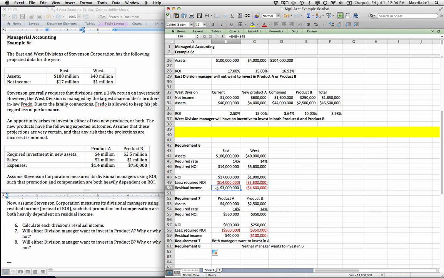Obviously, anything that's positive is good. Anything that's larger is better than anything that's smaller. But what if you've got this East Division that makes 3 million of residual income and Walmart also makes 3 million of residual income? You can't really make a direct comparison there because the size is so different. So one reason that ROI keeps being used is that percentages help you compare differently sized products.